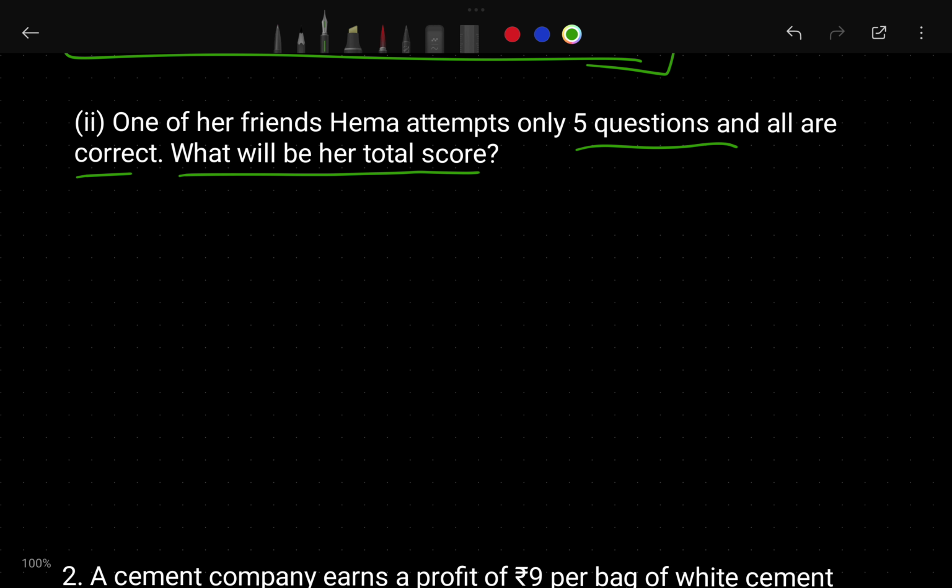Right, so let's see this one. The total number of questions is 15, but Hema attended only 5 questions. If you didn't attend a question, there are no marks for it, so nothing for that. Okay, let me understand this question. I will read the question again: one of our friends, Hema, attended only 5 questions.